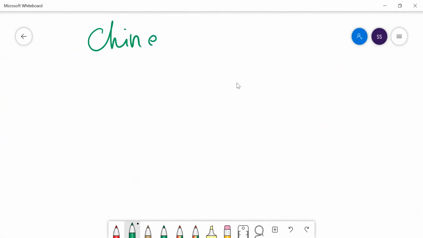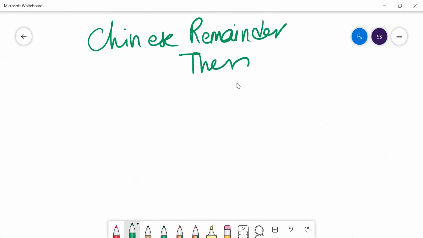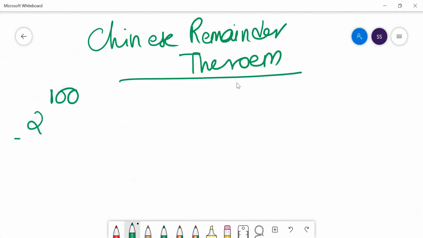Chinese remainder theorem is very easy. Let's talk about the Chinese remainder theorem. We normally use it when your divisor is very big. So here your divisor is 77.